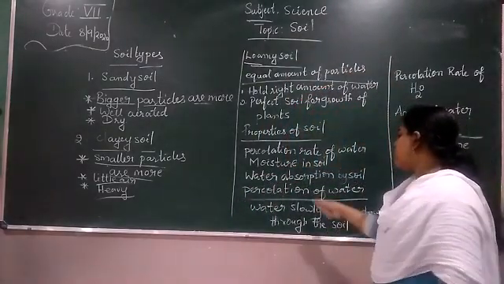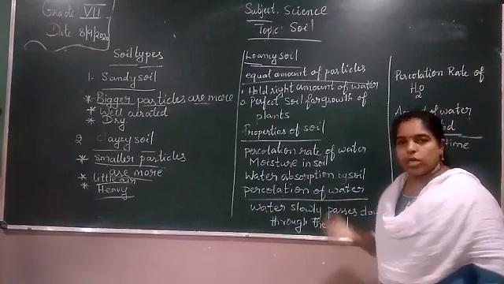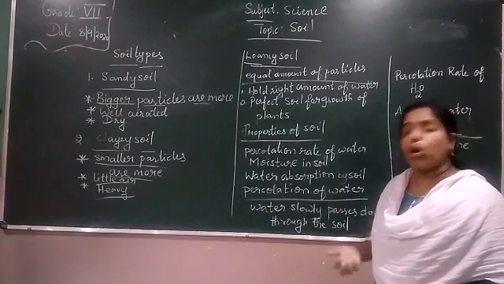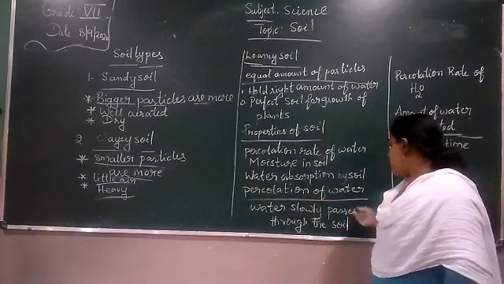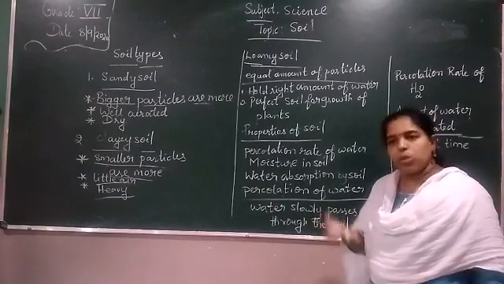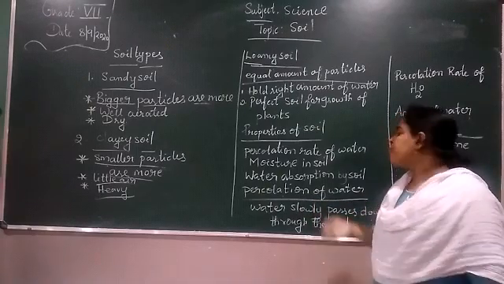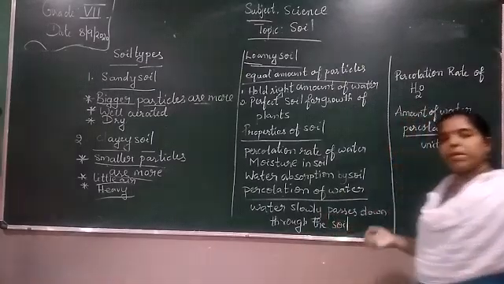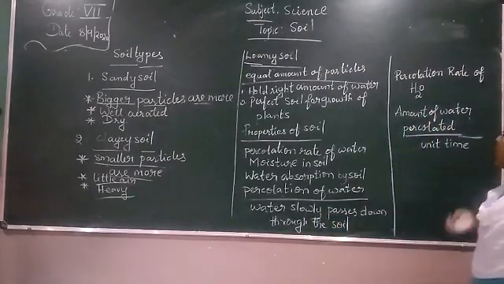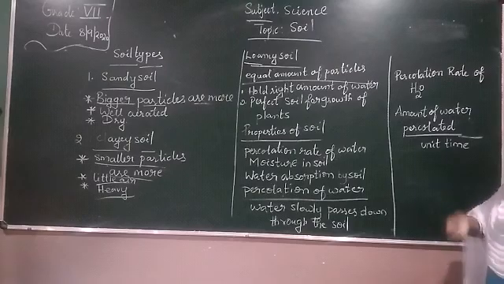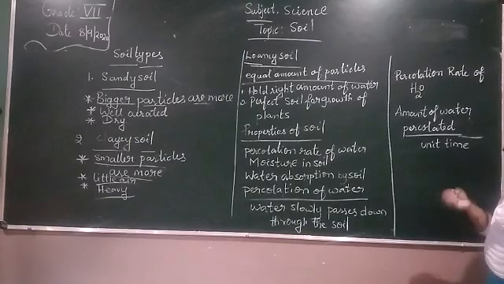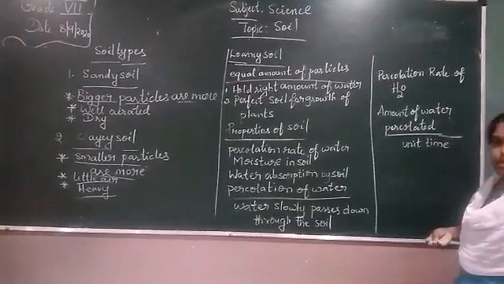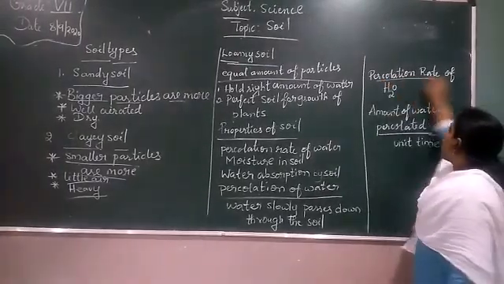First, we are going to learn what percolation of water is. What do you mean by percolation of water? It means water slowly passes down through the soil. It is the amount of water that passes through the soil and how much time it takes. The amount of water that disappears into the soil within unit time is called the percolation rate of water.